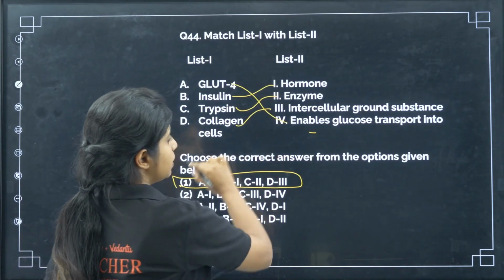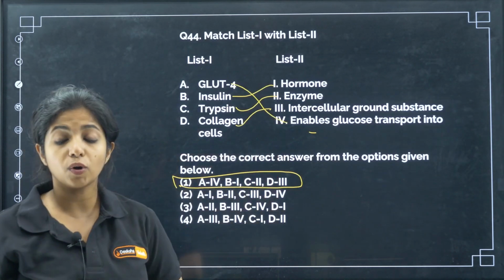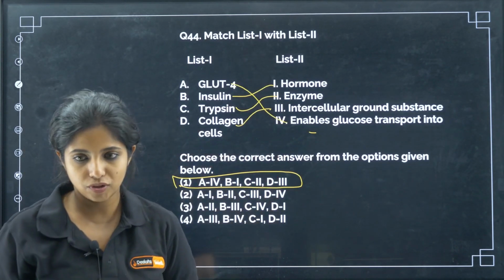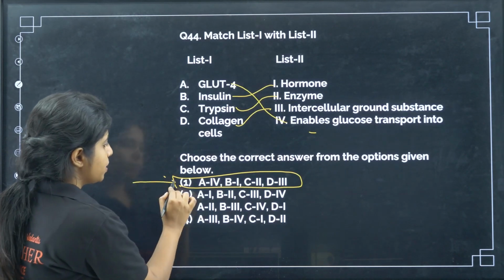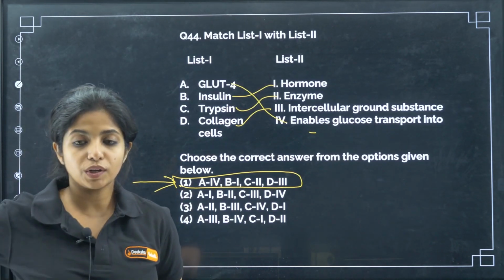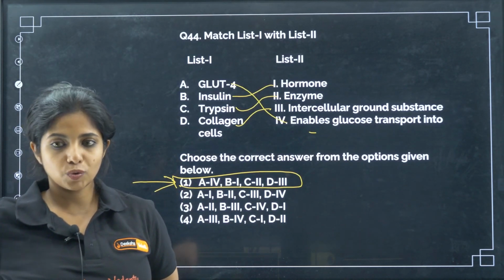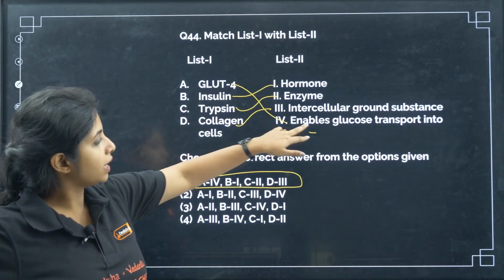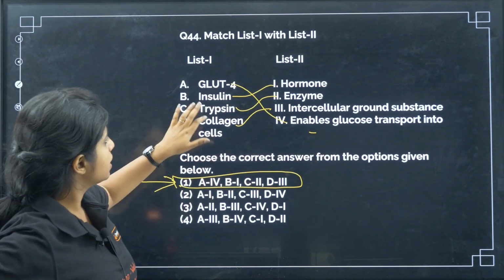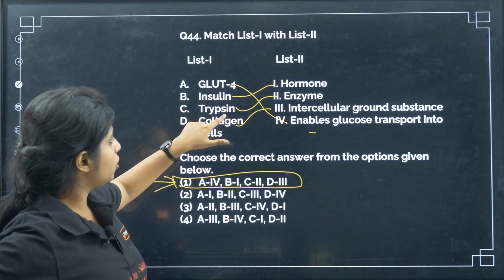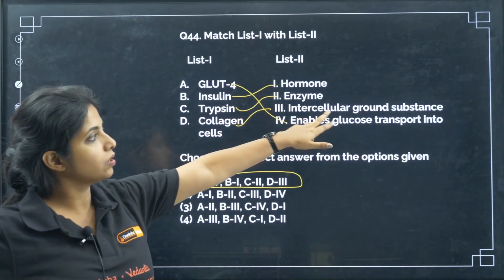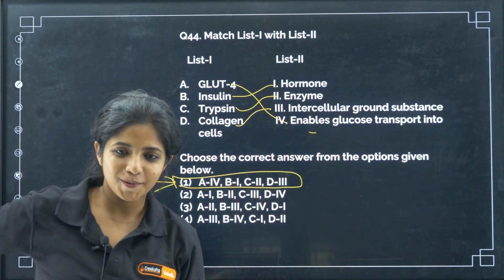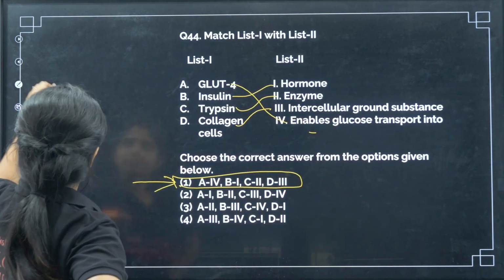So collagen is between the cells, you call it intercellular ground substance. So 1 becomes your answer for this particular question. GLUT4 enables glucose transport into cells, insulin is a hormone, trypsin an enzyme, and collagen an intercellular ground substance, which is right over there. Yes.